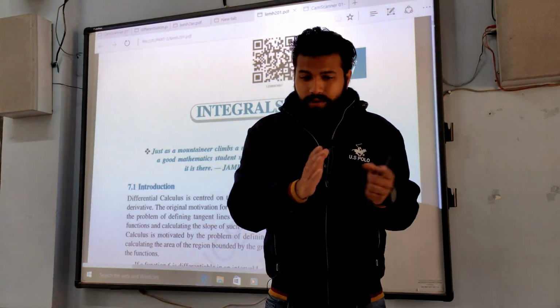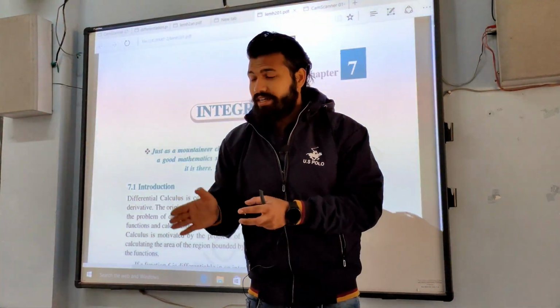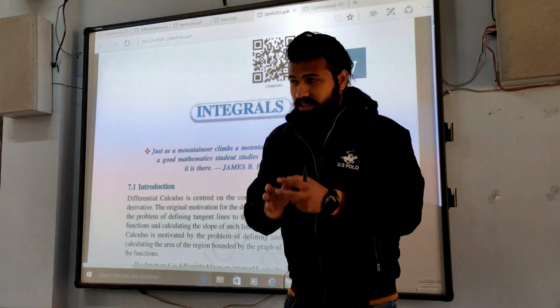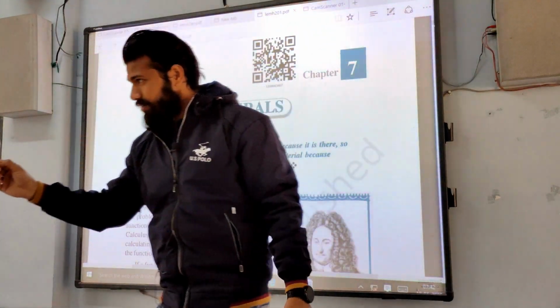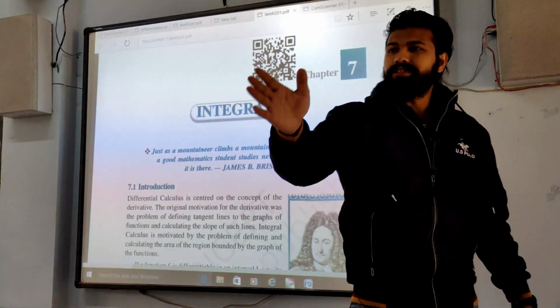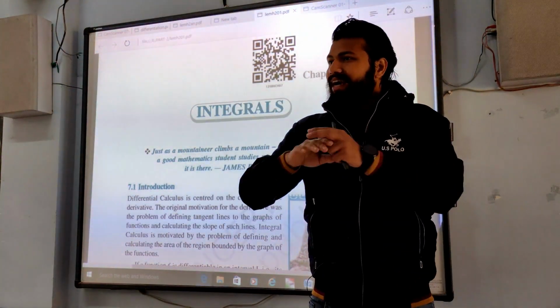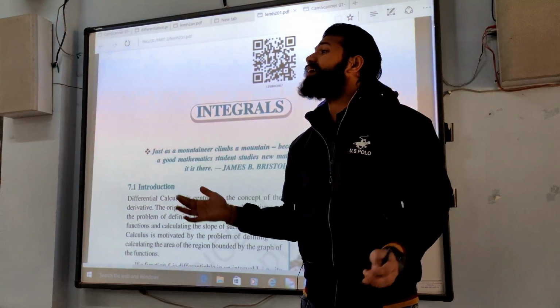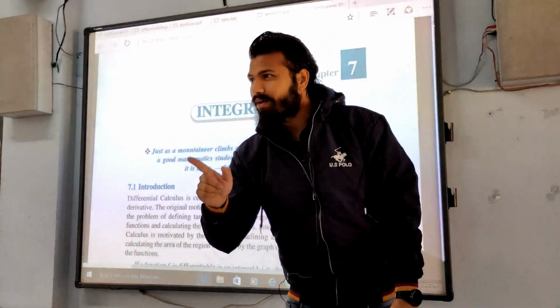Differentiate, the name indicates, means to make it segregated, isolated, separated. So differentiation means to divide into small segments. But integration is the reverse of differentiation. Differentiation divides the quantity, but integration adds the quantity. I hope that's clear what I'm saying.